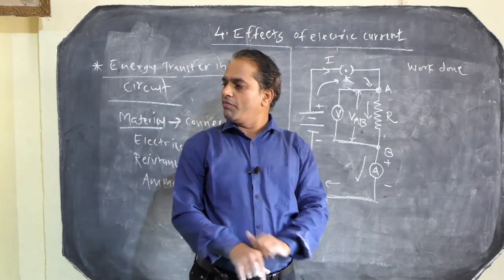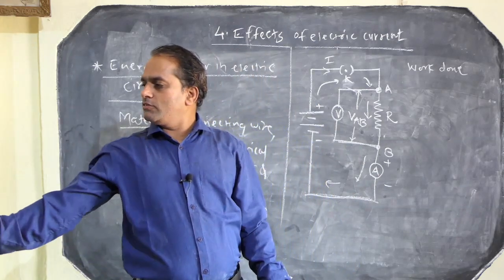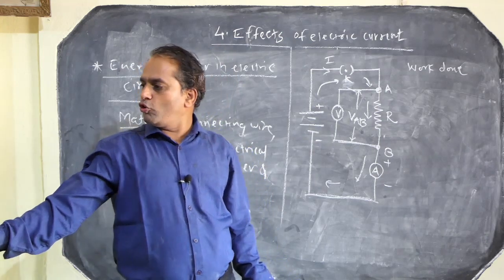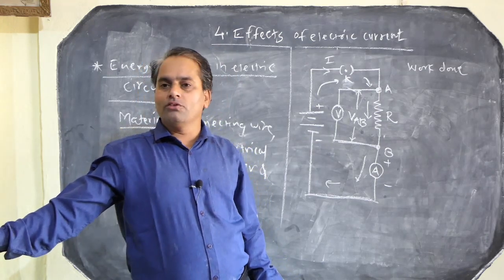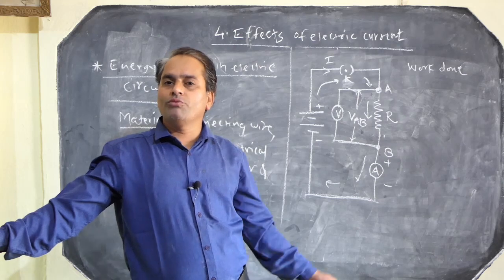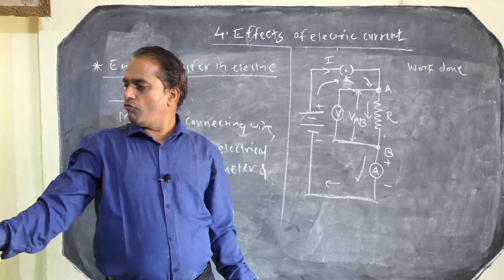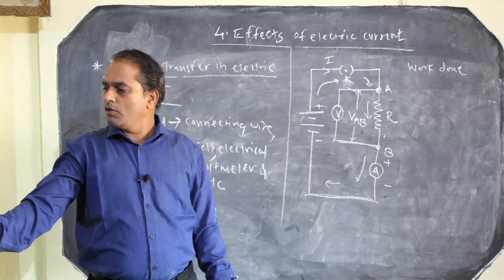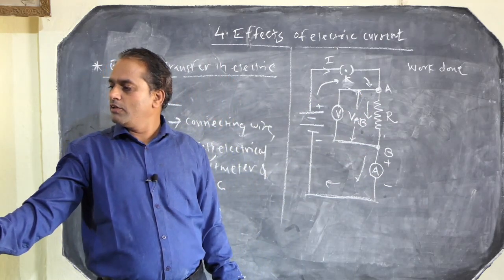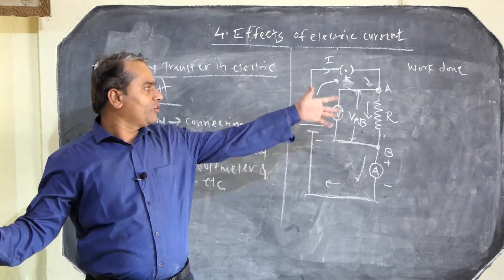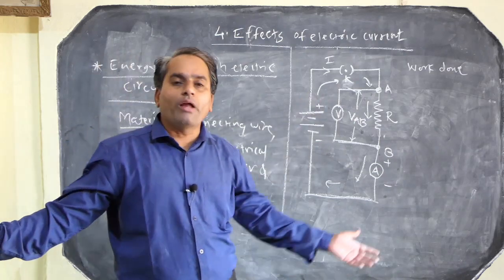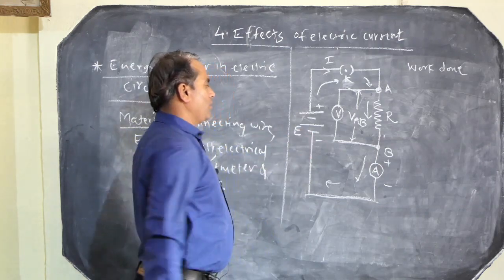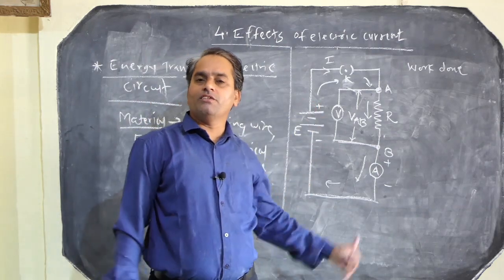So when the charge flows from A to B, the work is done on the charge Q with the help of this resistor. While going from terminal A to B, the work is done on the resistor, or the electrical circuit. This work done is supplied by this cell. So the cell, here we can say, is the source of energy.